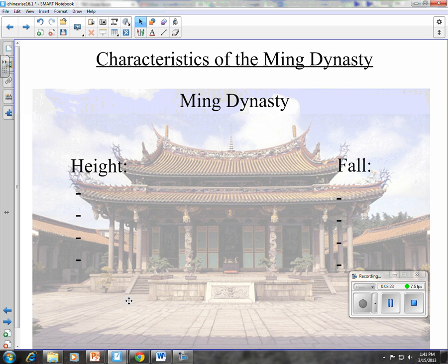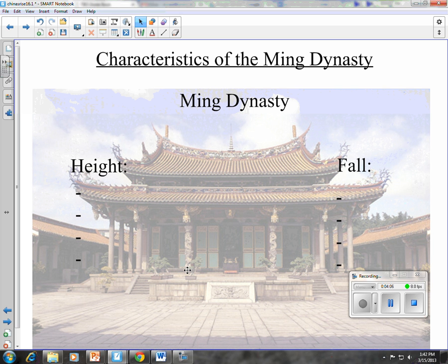Then we're going to move on to taking notes. So here's the way that I want you to take notes for today on the reading. Just a little T-chart, characteristics of the Ming Dynasty, characteristics of it at its height and at its fall. So remember, we're focusing on active reading. So we're going to be reading and making these notes before we actually do our worksheet. So you're going to make a little chart, a T-chart. You're going to have Ming Dynasty at the top and height and fall. This picture here is a picture of a building inside the Forbidden Palace, also built by the Ming Dynasty.